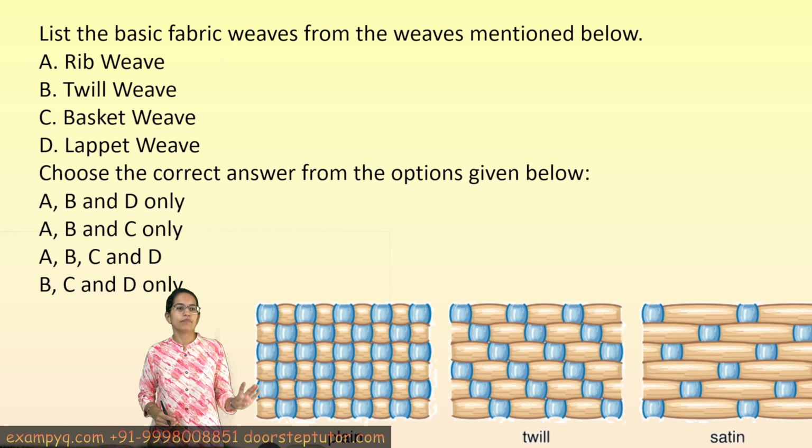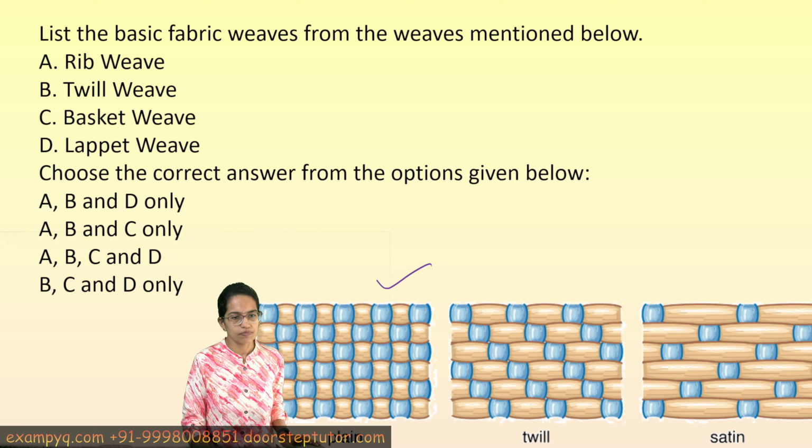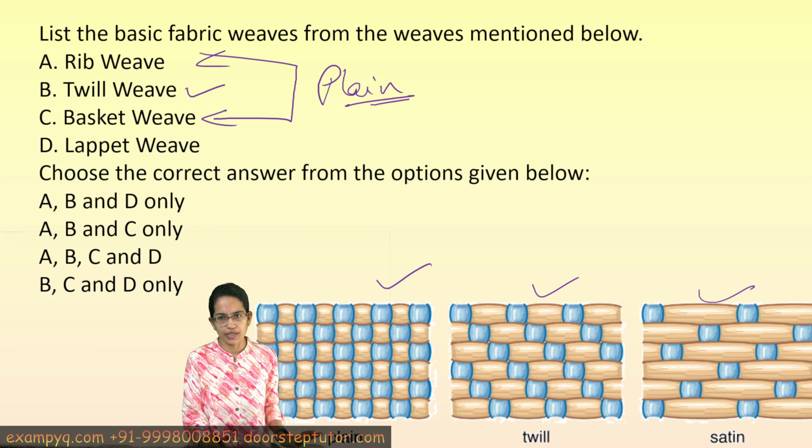The next is the basic fabric weaves. There are three basic fabric weaves. They are called plain, twill and satin. Now here we have twill as the option. We have rib and basket. Now rib and basket are both choices under plain weave, so both of them are types or variations of plain weave.